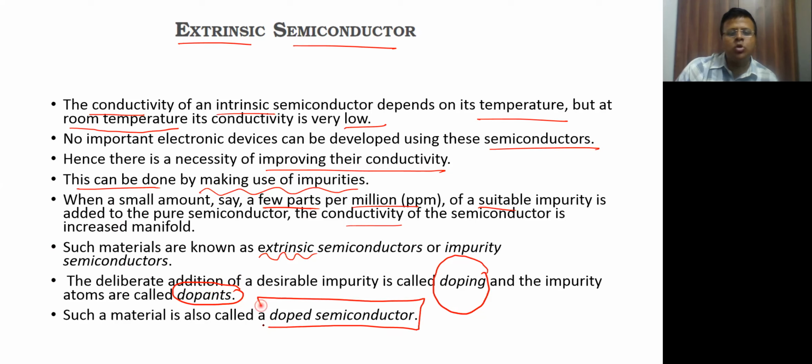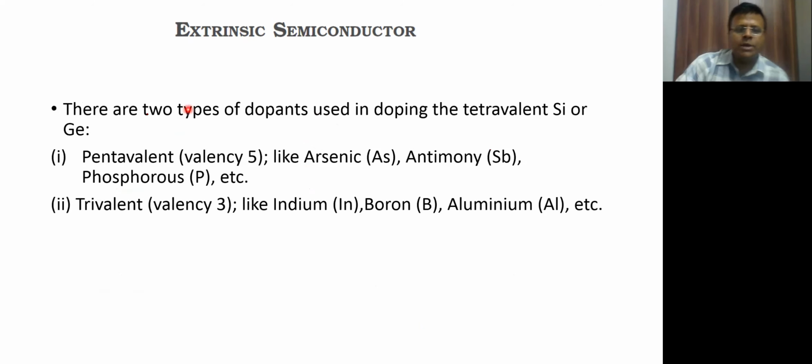और मटेरियल को हम बोलेंगे डोप्ड सेमीकंडक्टर। All right, so these are just some few terms which we have to get familiarized with. I hope that these terms have got into your head. So extrinsic semiconductor is a process of doping, where you dope or put some impurities called dopants, and you are going to get a doped semiconductor or an extrinsic semiconductor. The number of impurities is not too much, you have to just put a few parts per million. There are two types of impurities which you can put in intrinsic semiconductors, and depending upon the type of impurity that you put, you could get two types of semiconductors.